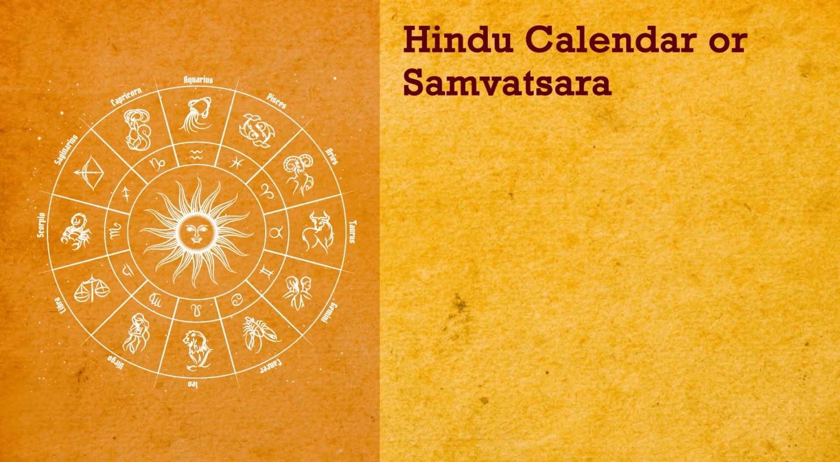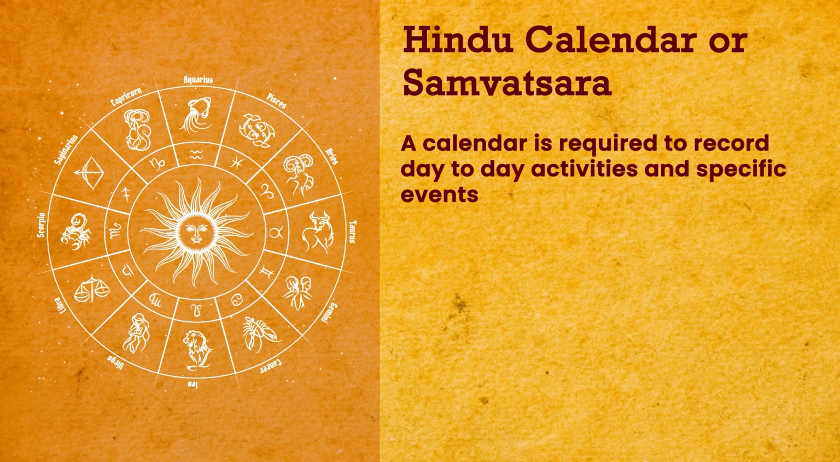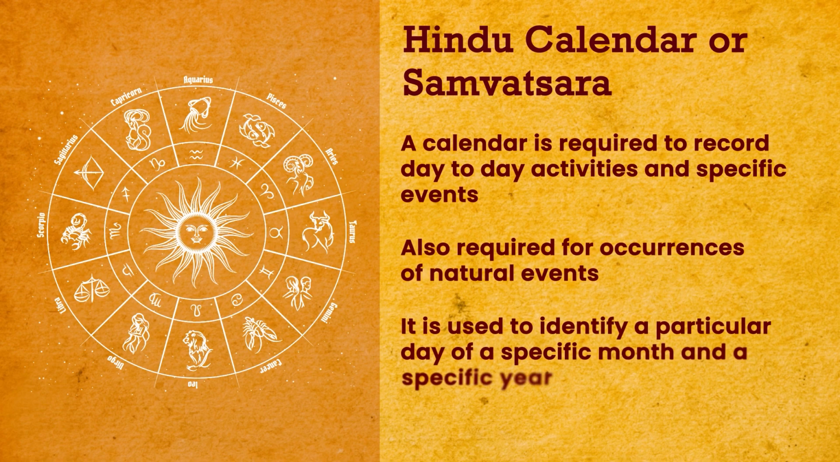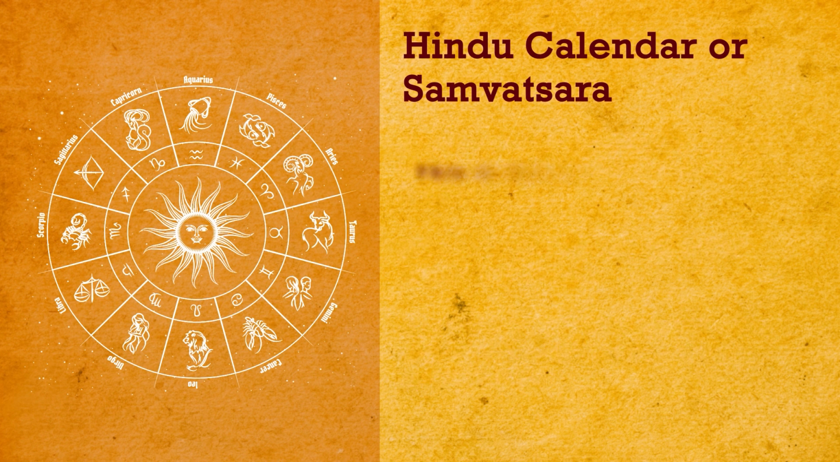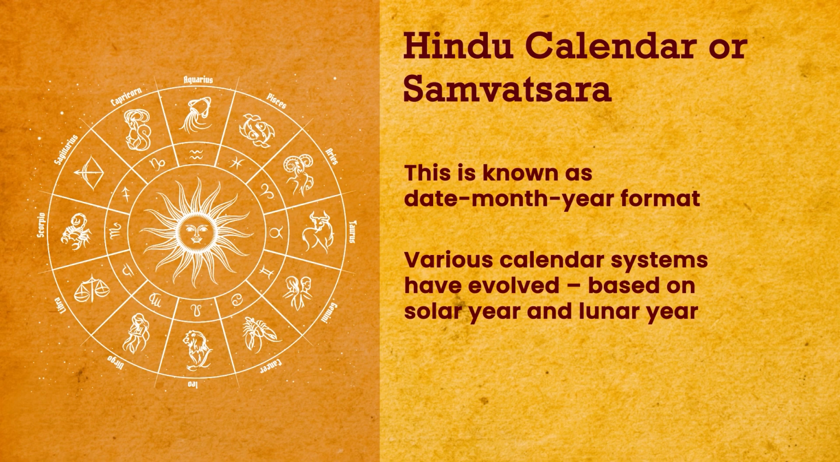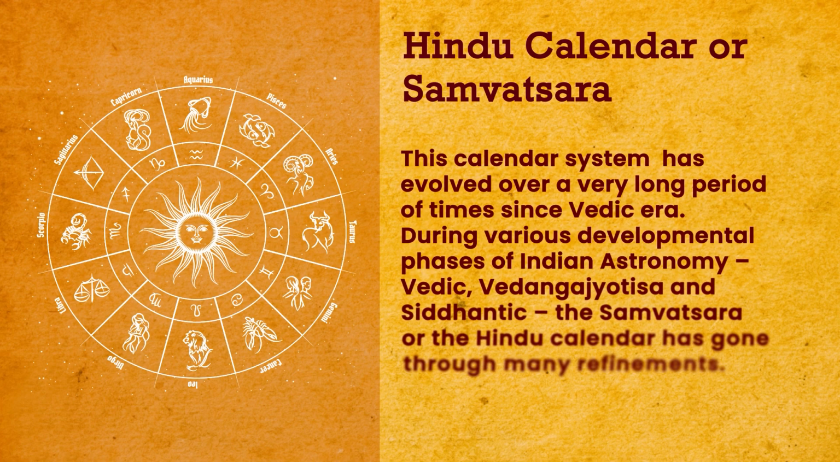that is Samvatsara. A calendar is required to record day-to-day activities and specific events, and also for occurrences of natural events. It is used to identify a particular day of a specific month and a specific year. This is known as the date, month, year format. Various calendar systems have evolved based on the solar year and lunar year. This calendar system has evolved over a very long period of time since the Vedic era. During various developmental phases of Indian astronomy, that is Vedic, Vedanga Jyotisha and Siddhantic, the Samvatsara or the Hindu calendar has gone through many refinements.